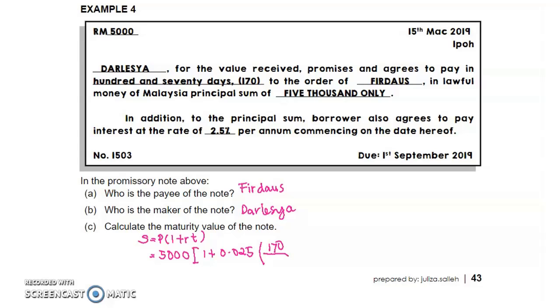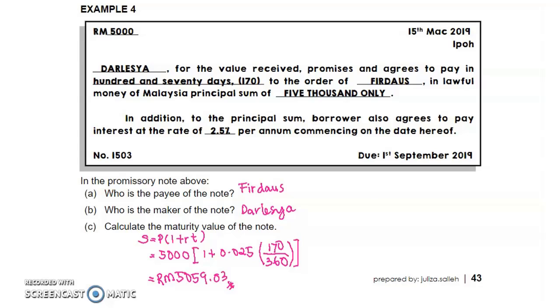Remember, for promissory note and bank discount, we apply banker's rule. We use ordinary simple interest, where T, the time period, needs to be divided by 360. So here S is equivalent to 5,059.03.